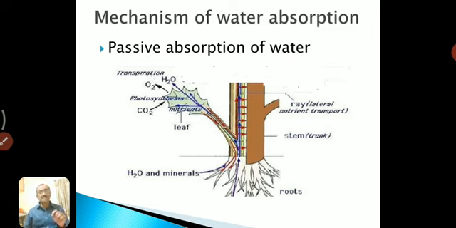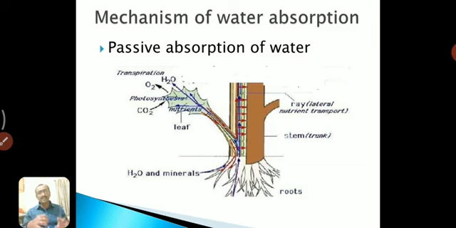Due to that transpiration some forces or some pressure is created on the topmost part of the plant, and due to that force water can be absorbed by the root, not through the root.